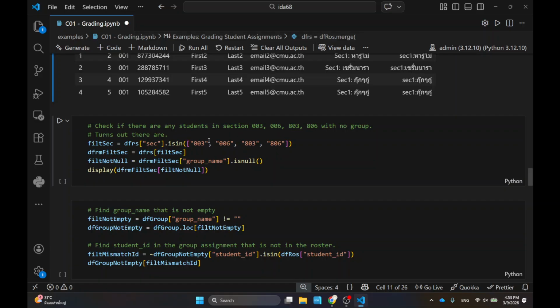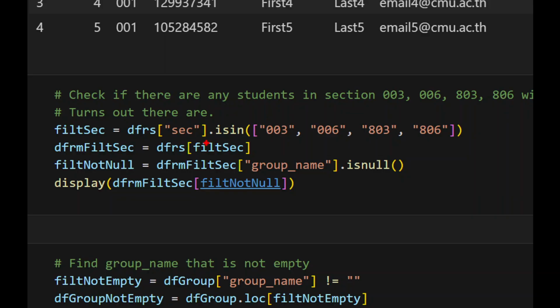Again, the way I do it is I use the filter. This part in particular, I hope you recognize. This is the method that returns the booleans. I'm using boolean indexing again, just asking which students are in this particular section. It gives me the answer for all the students, and then I can use that to filter. You will probably come across something like this in your project, okay?